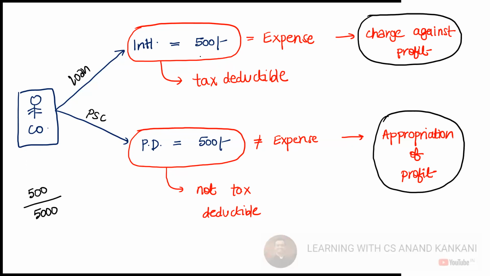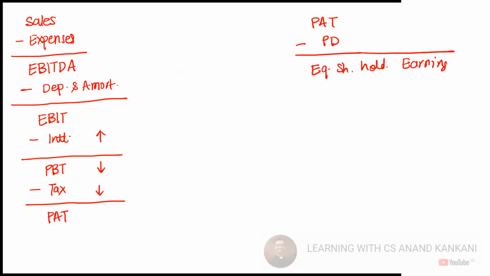But with your 500 rupee cash outflow as interest, you are also saving a certain amount of money by way of tax reduction. As you pay interest, your profit before tax falls, and since it falls, your tax payment falls. You are paying interest of 500 rupees, which is your outflow, and we have put a bracket to this. Any amount with a bracket is an outflow.